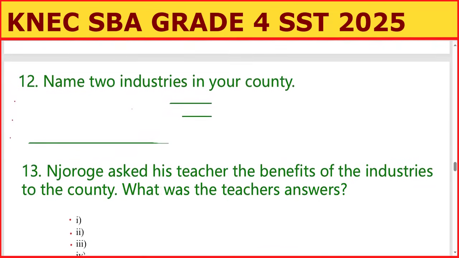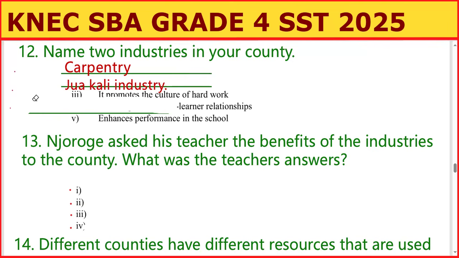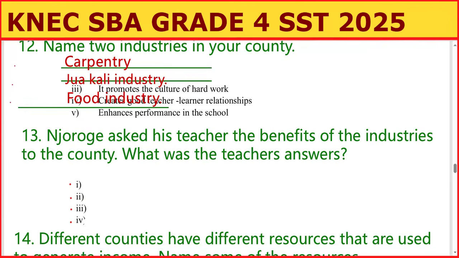Next question is question number 12, which says, name two industries in your county. Can you remember industries? Yeah, we have the woodwork, you can write there. The woodwork, that is carpentry. Carpentry is one of them. We also have another one like the jua kali. Can you remember the jua kali? Jua kali industry. And also, we can say, among others, the food industry, and so on.